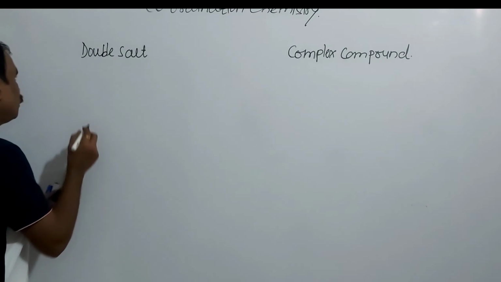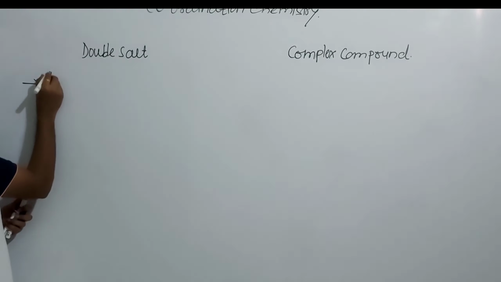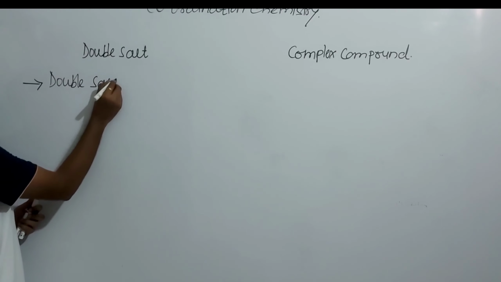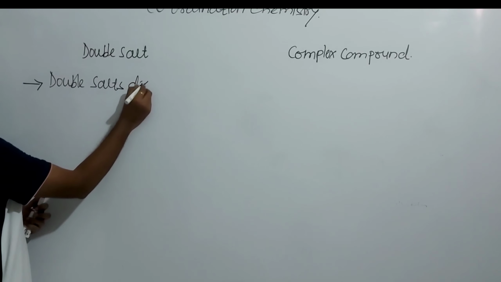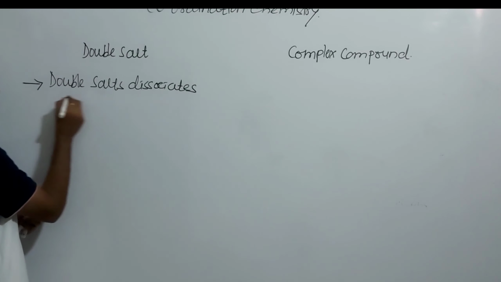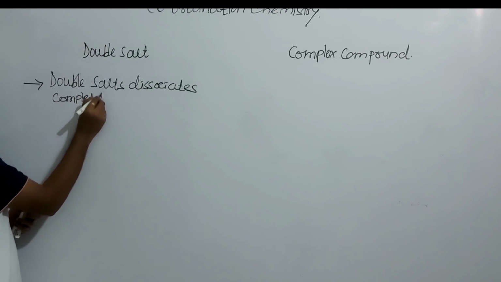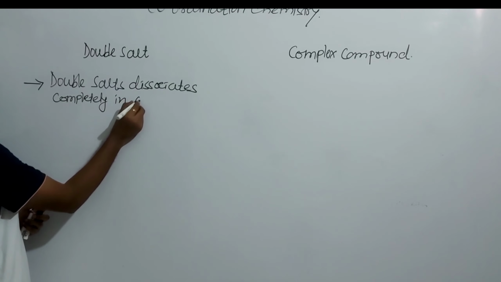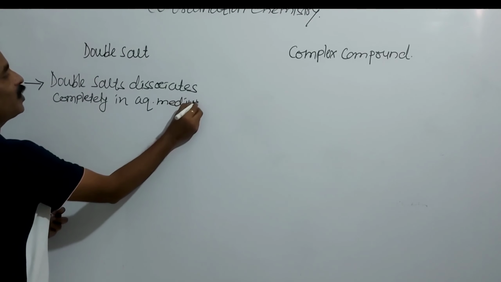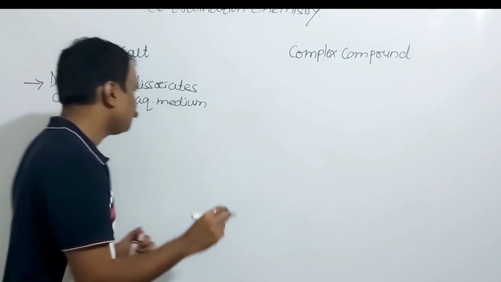So the first difference we can write here: double salts dissociate completely in aqueous medium into ions.